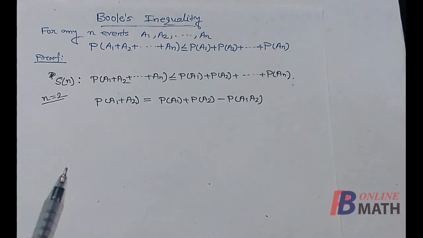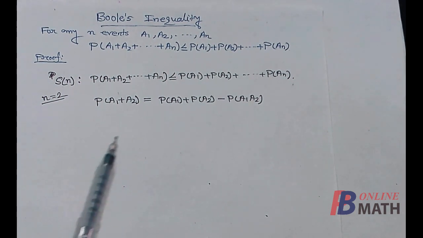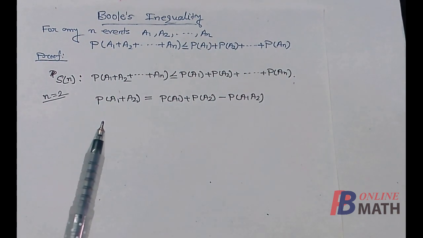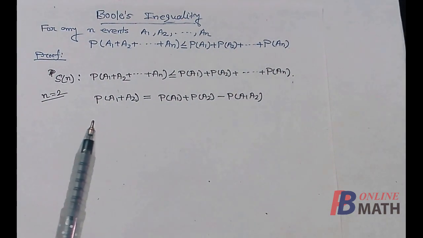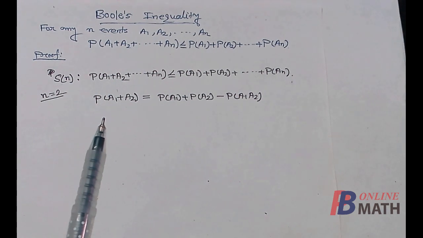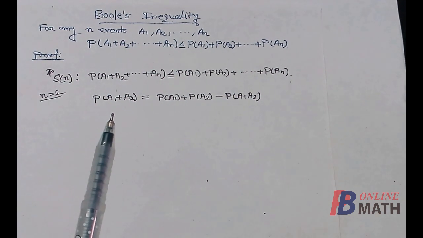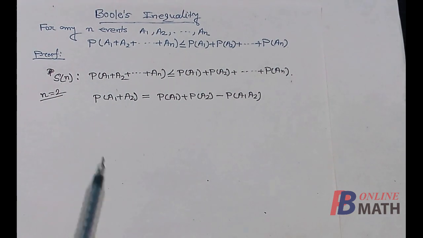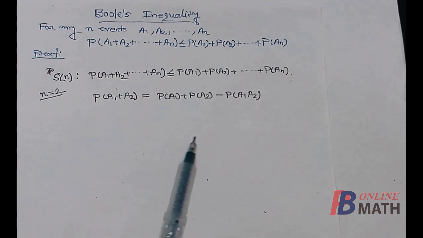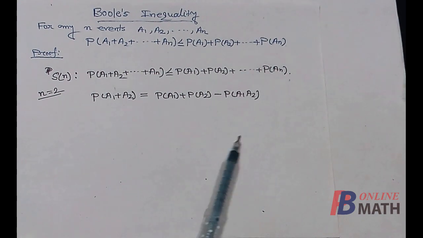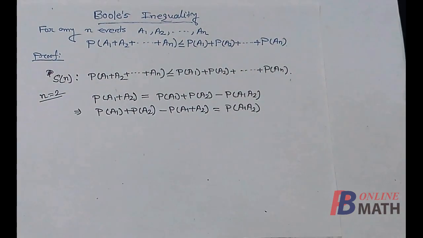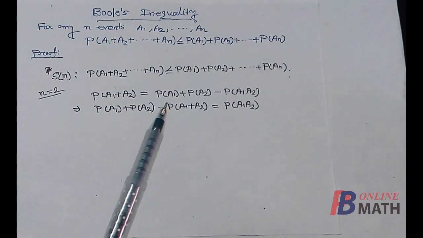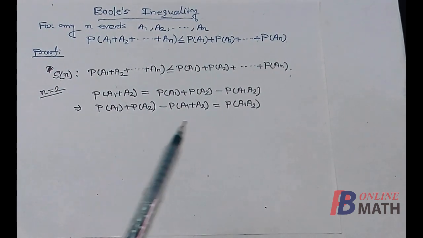So for n equal to 2, we have taken only two events A1 and A2, and we know that for any two arbitrary events A1 and A2, this equality is true. This equality has been proved by using the axioms of probability in part 2 of this chapter, and it is probability of A1 union A2 is equal to probability of A1 plus probability of A2 minus probability of A1 intersection A2. Now rearranging the terms, we can write that this equality is equivalent to this one.